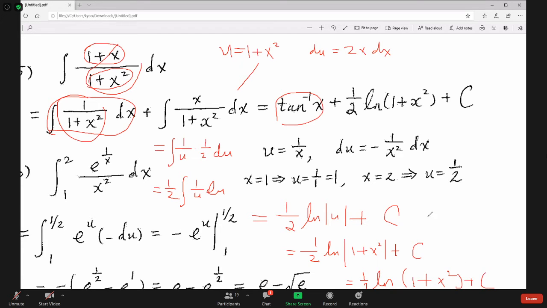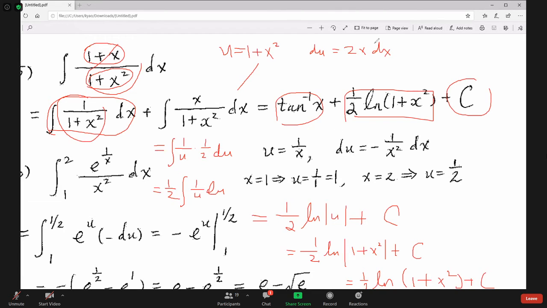This is the second part, right? Add c because this is indefinite. So the second part is 1/2 ln(1 plus x squared) plus c. So we have found the answer.